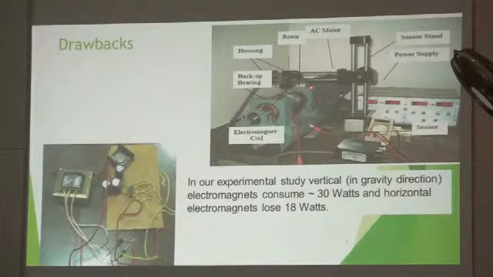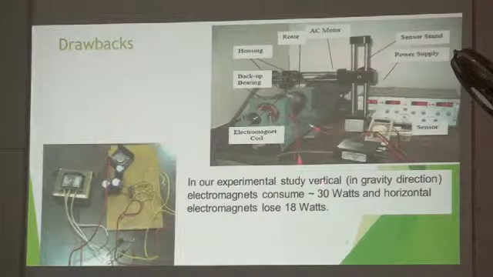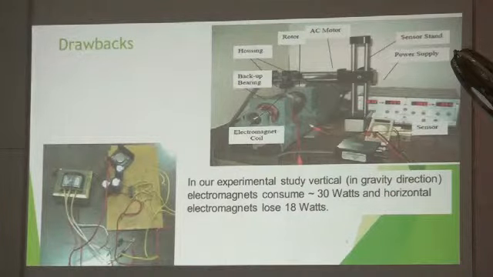We need to supply some electromagnetic current always in the electromagnet, and that consumes 30 watts in two electromagnets, vertical and horizontal, 18 kilowatts. That means I made a nice magnetic bearing, working in open loop, showing stabilization, showing proper results, but consuming electricity of about 48 watts.